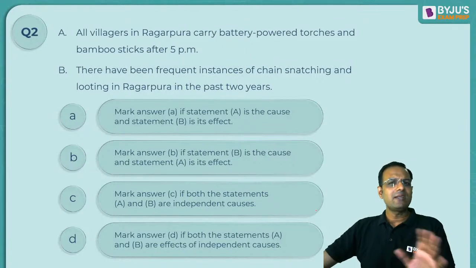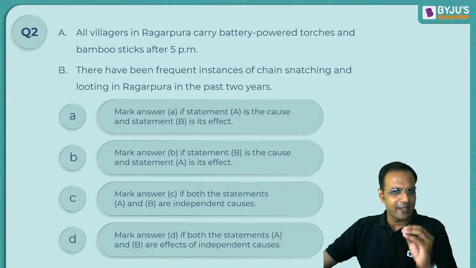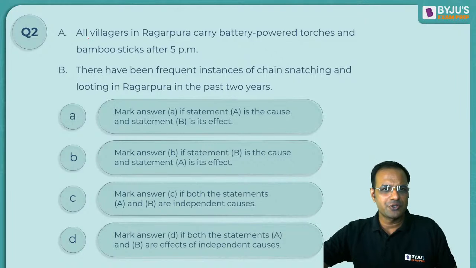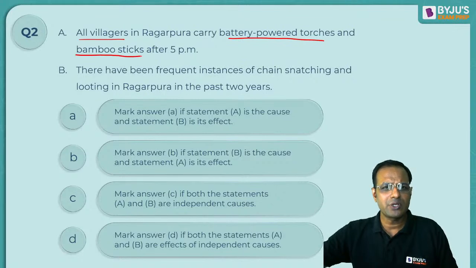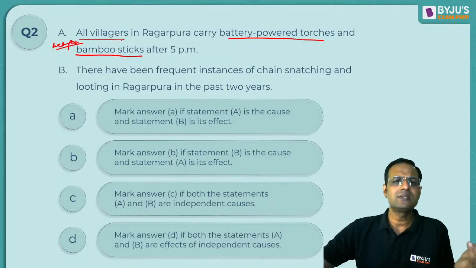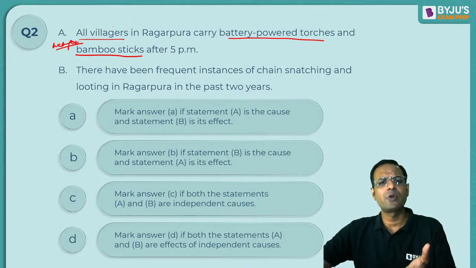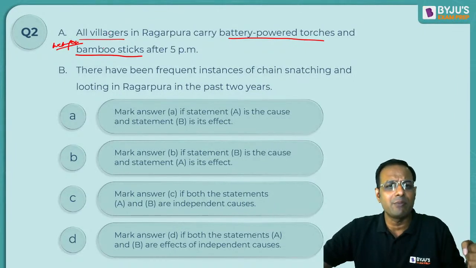So let's understand the case. What is the case in hand? The case says all villagers in Ragarpura carry battery-powered torches and bamboo sticks. Now, bamboo sticks over here, consider this can be used as a weapon. We cannot consider that all the people of Ragarpura are old, that's why they carry bamboo sticks.